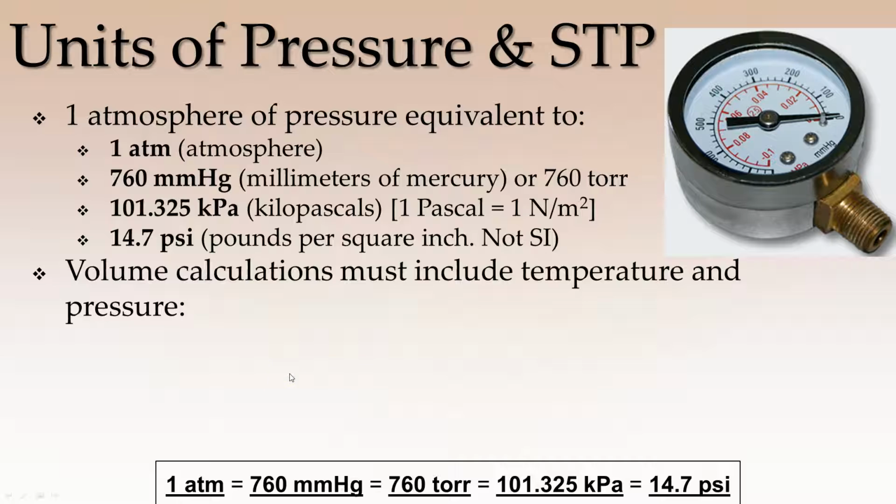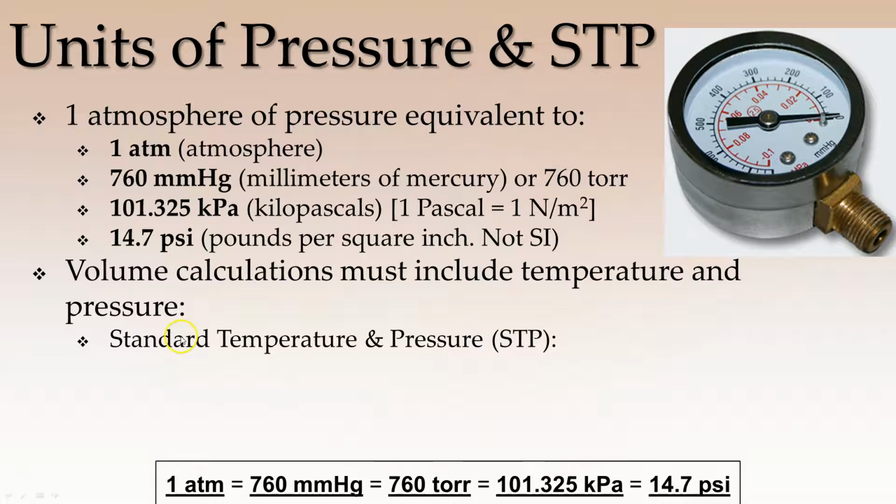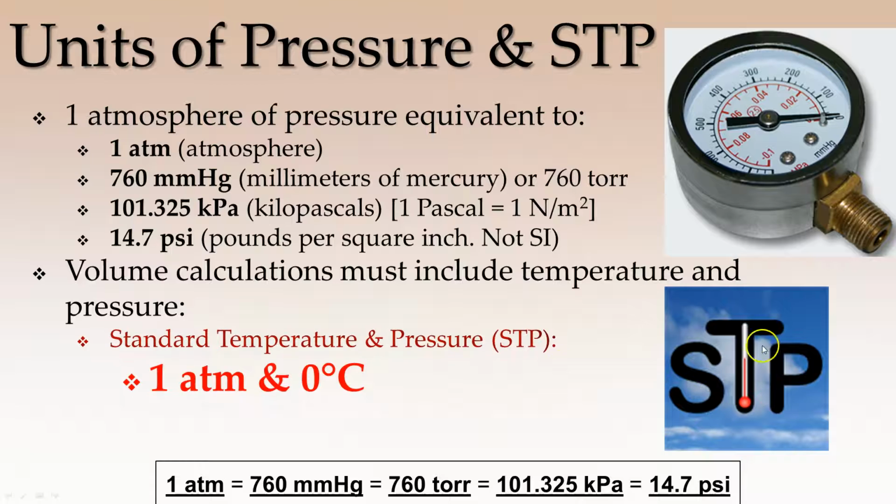Anytime you are doing calculations for volume, you need to include both temperature and pressure. That's very, very important that you include those because those will affect the overall volume. More on that later. But what we're going to use is what's called standard temperature and pressure. You will see it abbreviated STP. No, not the oil brand. Yes, I'm aware that's a thing. But standard temperature and pressure is 1 atmosphere of pressure and 0 degrees Celsius. Super, super important that you know this. Standard temperature, 0 degrees Celsius. Standard pressure, 1 atmosphere.